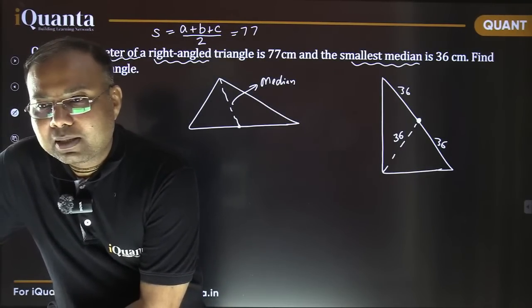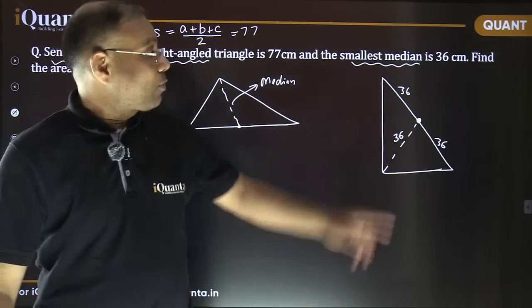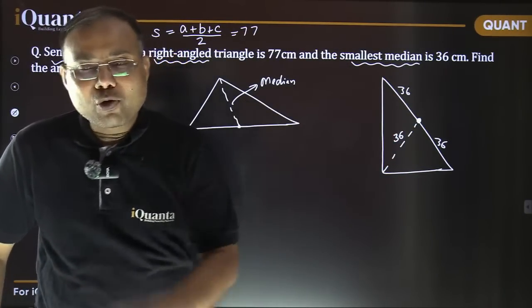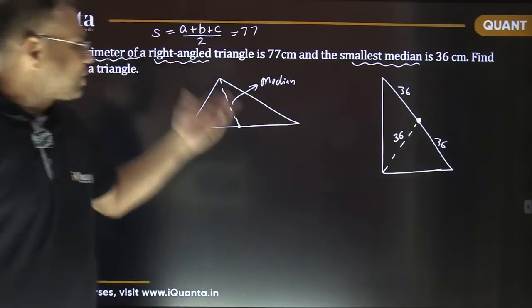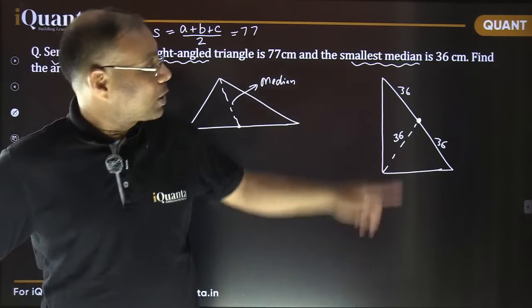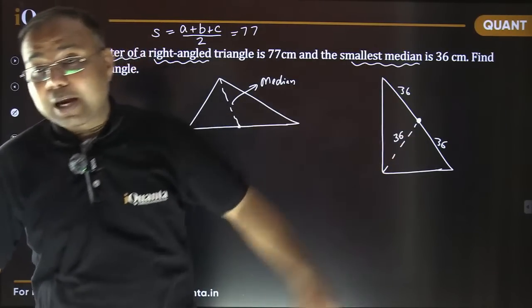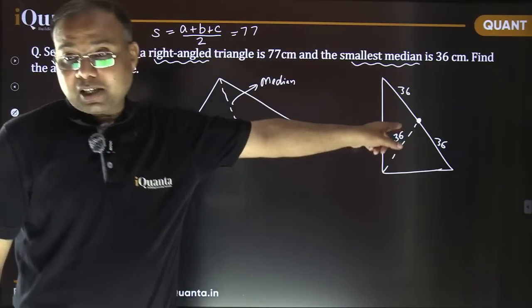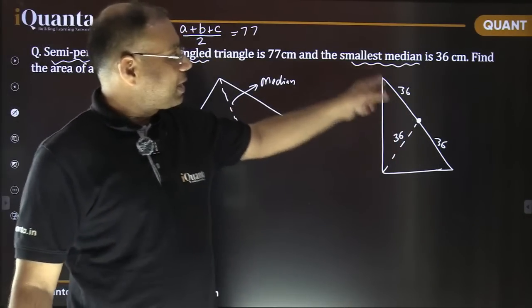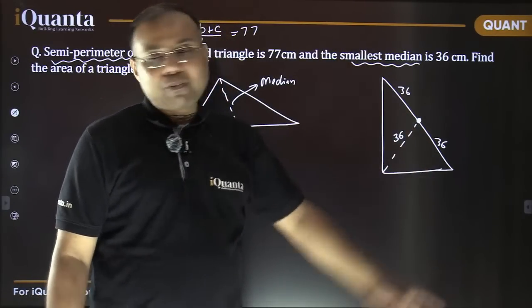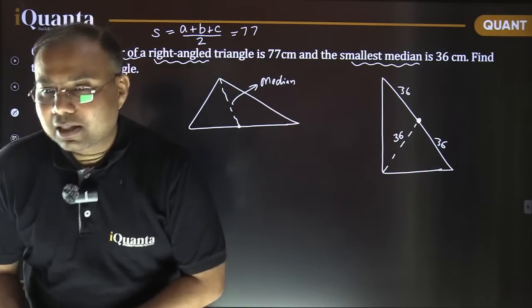Apollonius would be there, but I'm talking about the right angle triangle and the midpoint of the hypotenuse. Apollonius theorem would be used in any triangle wherever a median is involved, so we can apply it. But right now you are talking specifically about the midpoint of the hypotenuse of a right triangle. What is its significance? It is the circumcenter, which means it is equidistant from all three vertices. That's how I got to know the length of the hypotenuse here as 72.